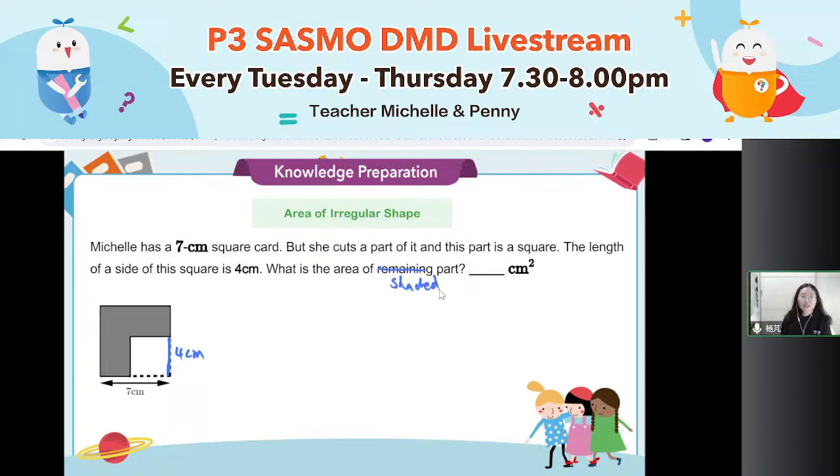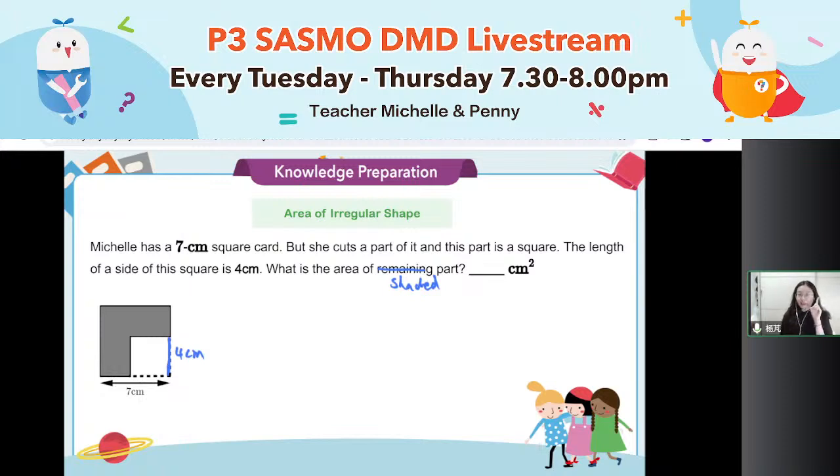How do I find the area of the shaded part? Absolutely, the shaded part is an irregular shape. It's not a square, not a rectangle. If we only know how to find the area of a regular shape, let's try to make the irregular shape into a regular shape.